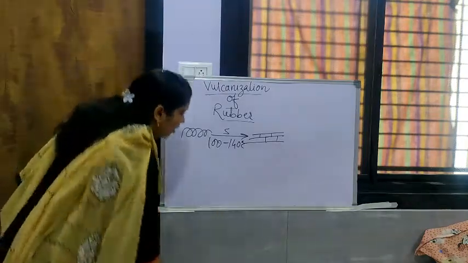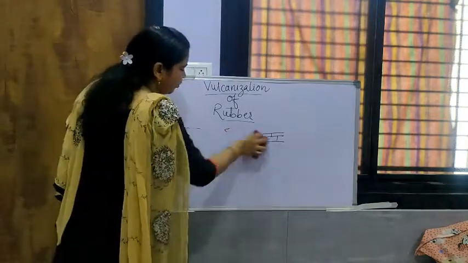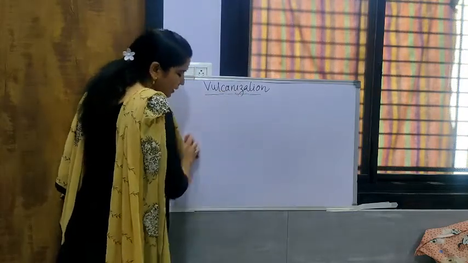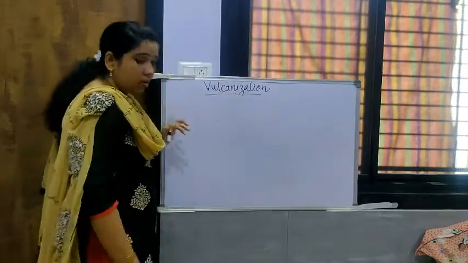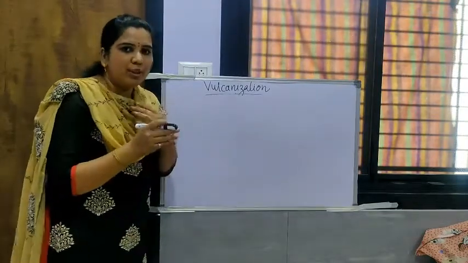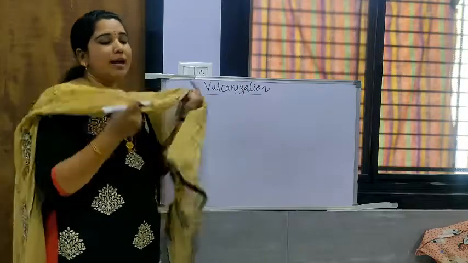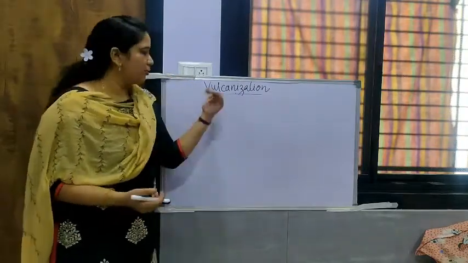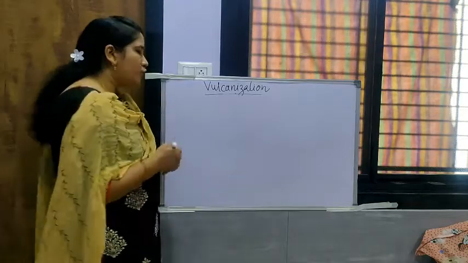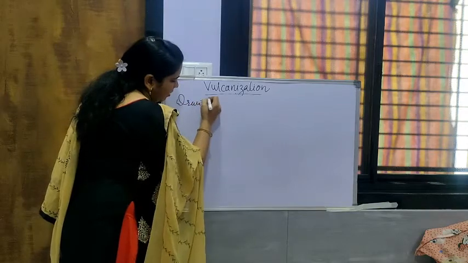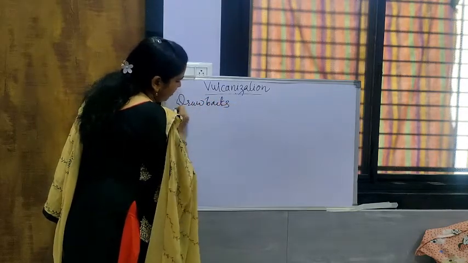Now after this we will see how chemically the process of vulcanization occurs. Before that we have to see the different drawbacks of raw rubber, which are overcome by the process of vulcanization. Drawbacks of raw rubber.